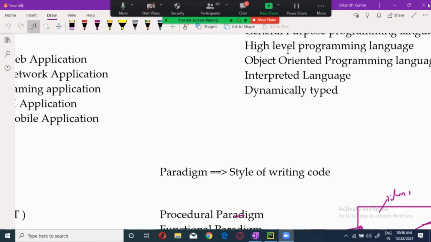You can write whatever you want, literally. But in the executable phase, you are just a mere spectator. You just have to observe. You can't do anything there. Now, who is responsible for the executable phase? Your PVM or the interpreter.